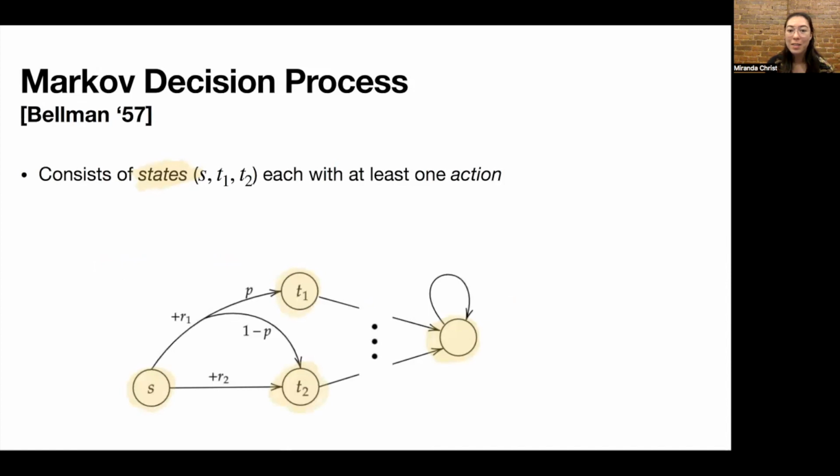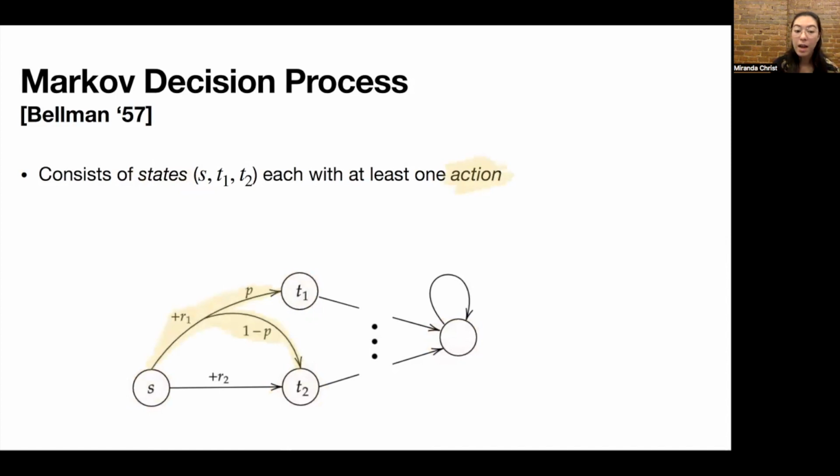So a Markov decision process is essentially a Markov chain where at certain states you have a choice of which transition to take. And shown here is a Markov decision process where the states are highlighted. Here we have states S, T1, T2, and this unlabeled state. And each state has at least one action. These are essentially the transitions of a Markov chain.